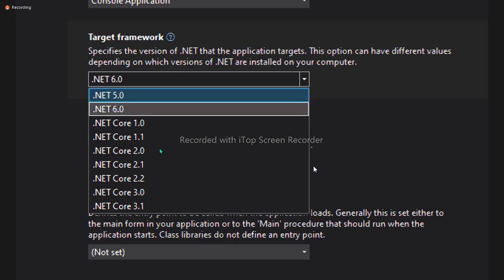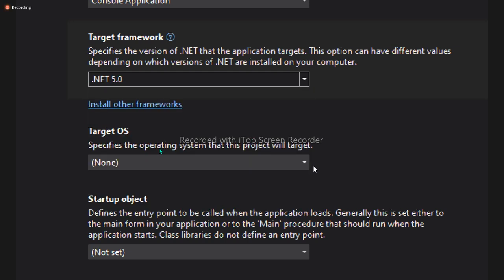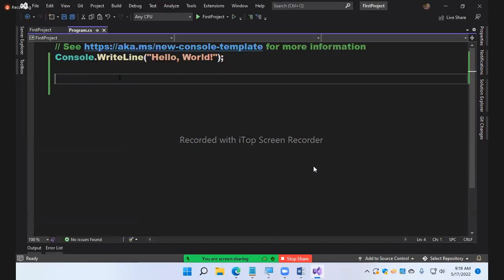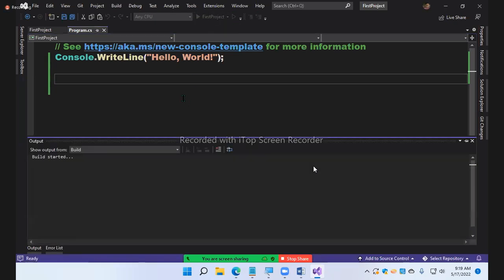Suppose I select 5 here. If I select 5 and try to run this code, this feature will not work in 5.0, right? Yes or no? If I try to run this code, it will show you errors.